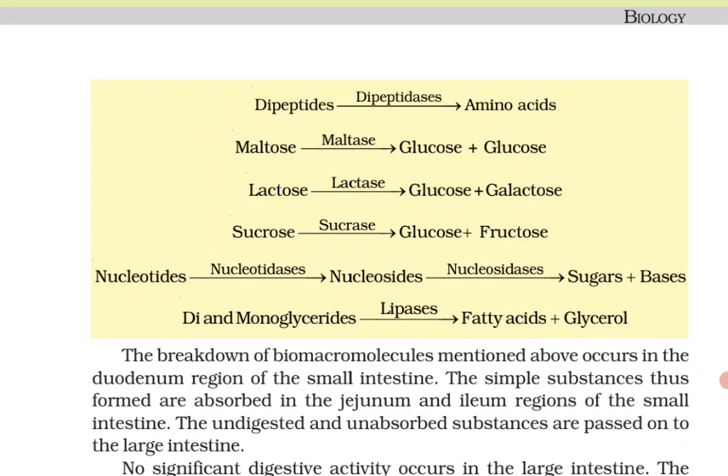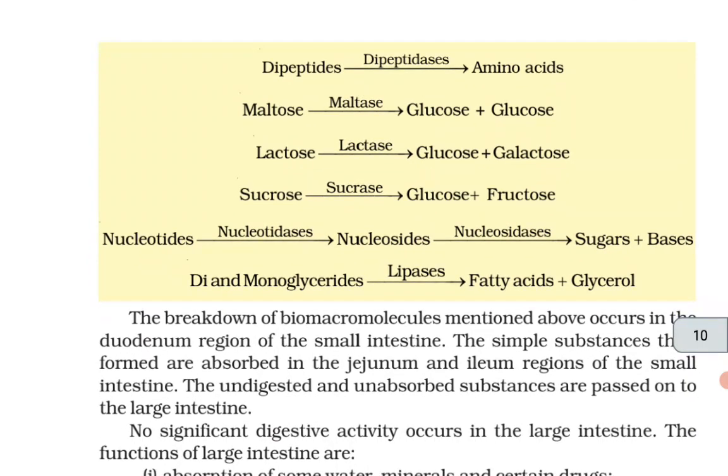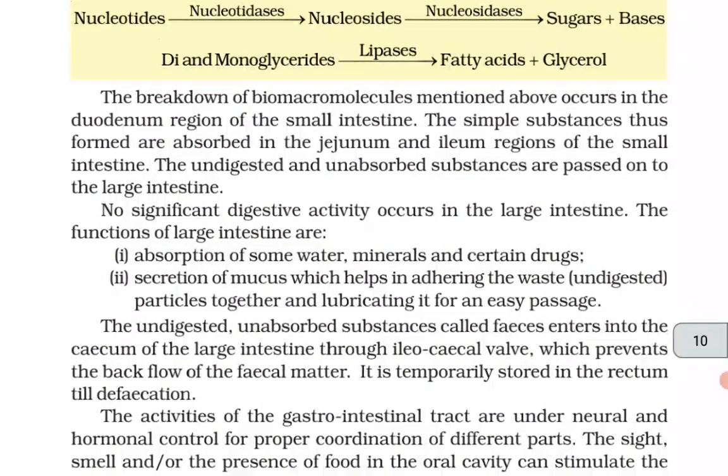Sucrose in the presence of sucrase is converted into glucose plus fructose. Nucleotides in the presence of nucleotidases are converted into nucleosides, and these in the presence of nucleosidases are converted into sugars plus bases. Di- and monoglycerides in the presence of lipases are converted into fatty acids plus glycerol. The breakdown of biomacromolecules mentioned above occurs in the duodenum region of the small intestine. The simple substances thus formed are absorbed in the jejunum and ileum regions of the small intestine.